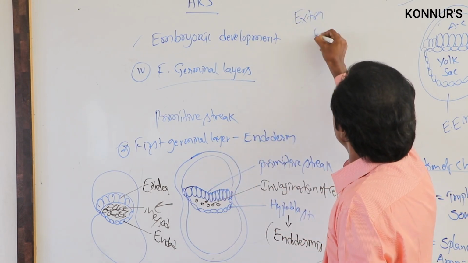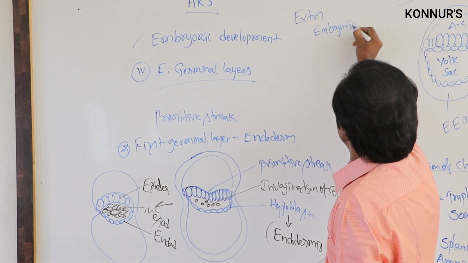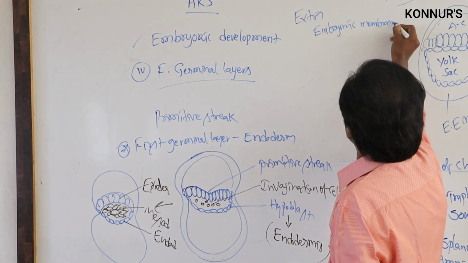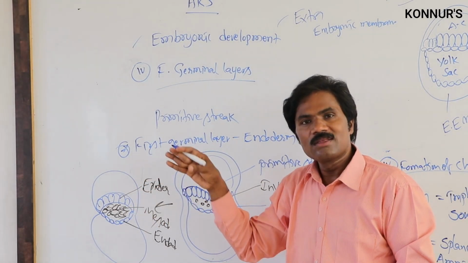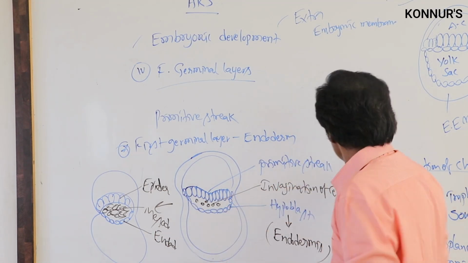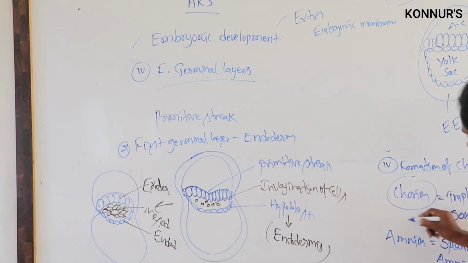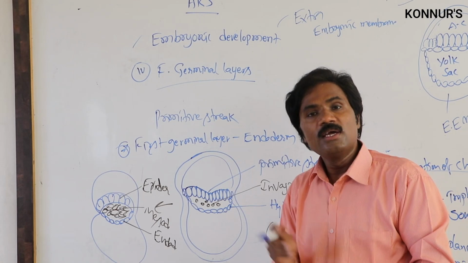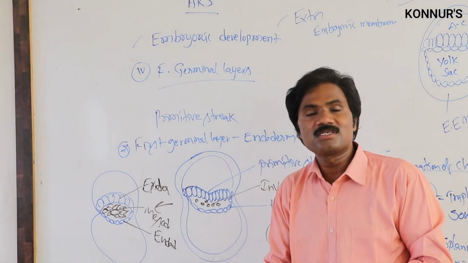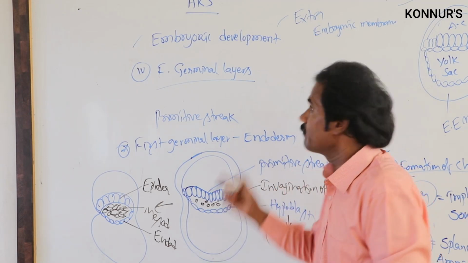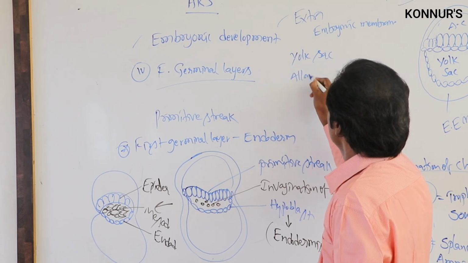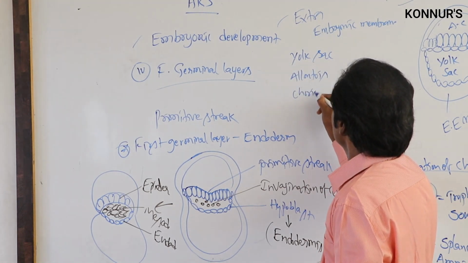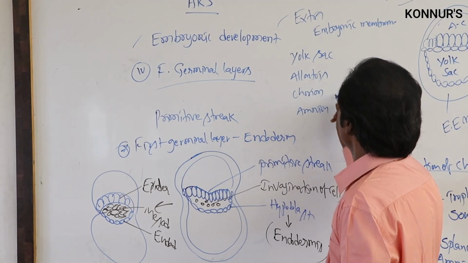These are the extraembryonic membranes. What are the extraembryonic membranes? There is the chorion and the amnion, which we already discussed; both play a very important role. Along with the chorion and amnion, the allantois as well as the yolk sac are also present and will be formed.